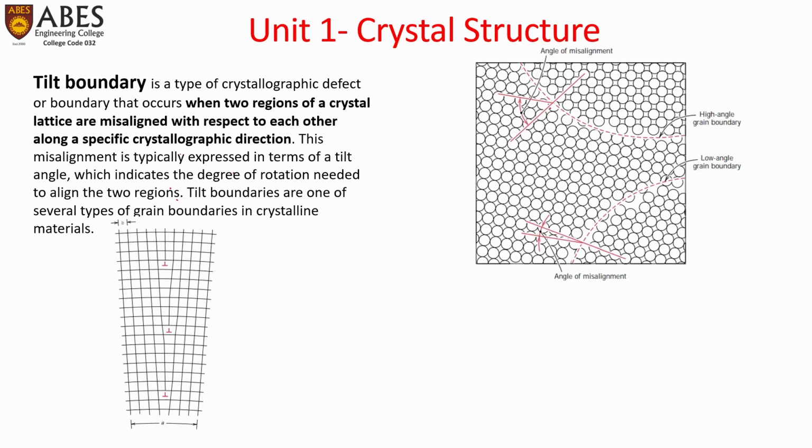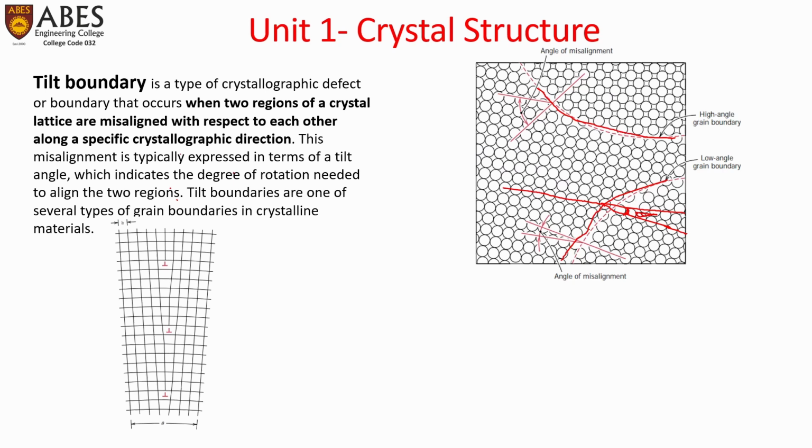So here we can see the grain boundaries. Suppose these lines are grain boundaries. If we take this line, the atoms were in this line, and now here it changes position to this line. So the misalignment was like this, but now it is like this, so the misalignment would be this angle. If this angle is less than 10 degrees, it is called a small angle grain boundary defect.